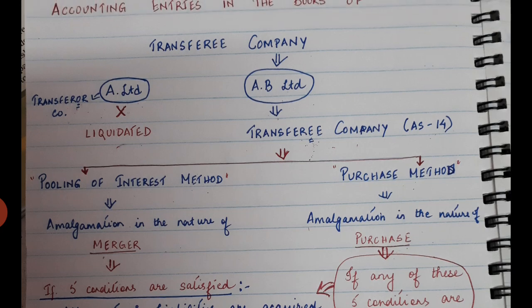There are 2 companies, A Limited and AB Limited. Now who is the purchasing company? The purchasing company will be acquiring the selling company, right? In our case, the purchasing company or the new company is AB Limited. AB Limited will be purchasing A Limited. Remember, we are dealing with amalgamation in the nature of merger. So the first condition is that all the liabilities and assets of A Limited, that means the transferor company, should be acquired by AB Limited.